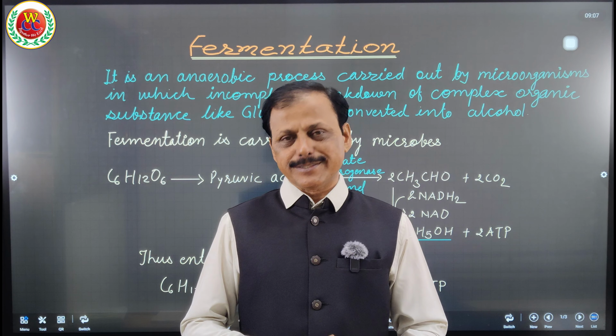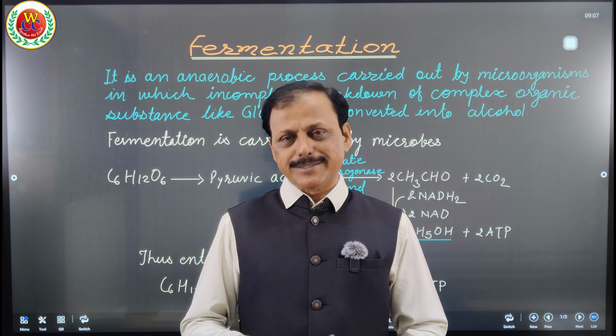As you are aware of fermented food, carried out by yeast, like idli, khaman, dhokla, which are very popular, and also the production of curd. These are products of fermentation. Even wine and beverages are products of fermentation because the incomplete breakdown is carried out by microbes. But lactic acid production in our muscles cannot be called fermentation because it occurs because of inadequate supply of oxygen, not carried out by microbes.